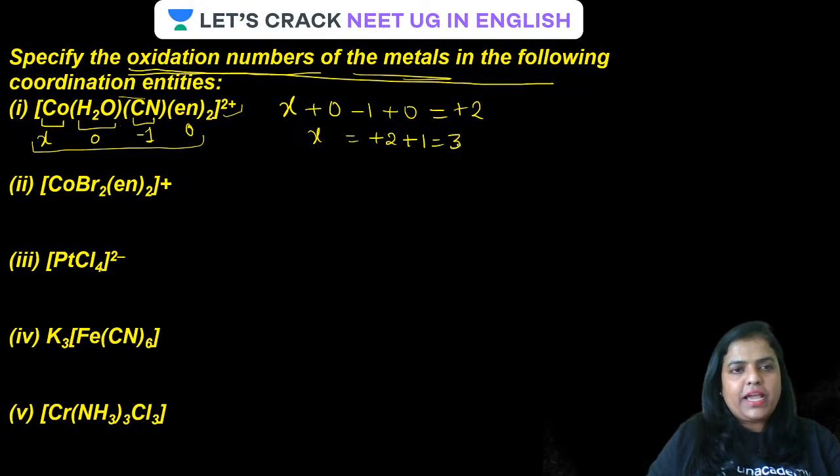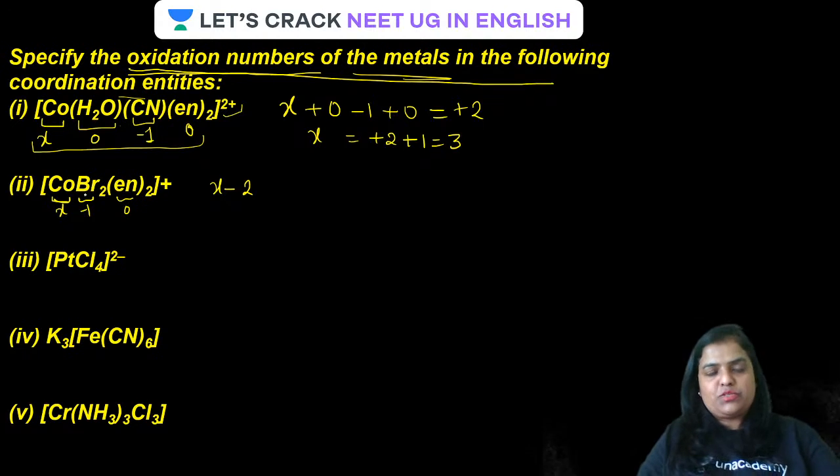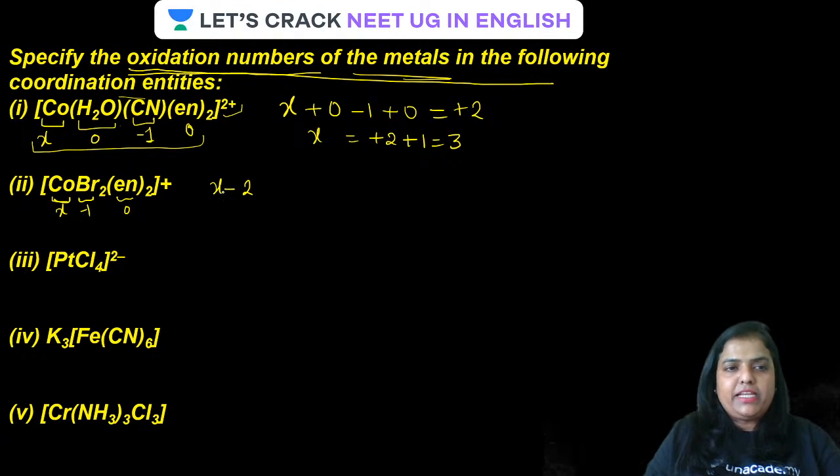Now have a look at the screen. In this case, guys, let this be x. Bromine is minus 1, so for 2 it will be minus 2. Ethylene diamine is 0. And the net charge on this is plus 1. All done. Let us solve this, guys. X minus 2, because 1 bromine is minus 1, so 2 bromines have to be minus 2. For ethylene diamine it is 0.